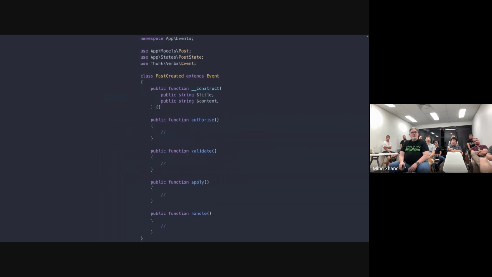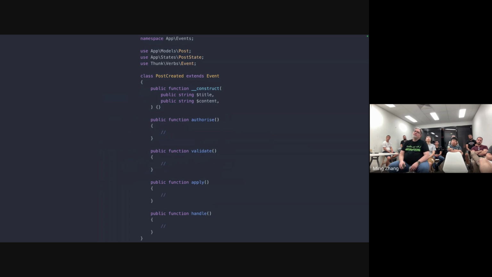The full event class, though, would look something like this. You can see in this example, we're actually using the constructor at the top. So you can either have public properties or you can use the constructor with public property promotion, whichever you prefer. And then there are 4 methods here: authorize, validate, apply, and handle. We'll touch on that in a minute.